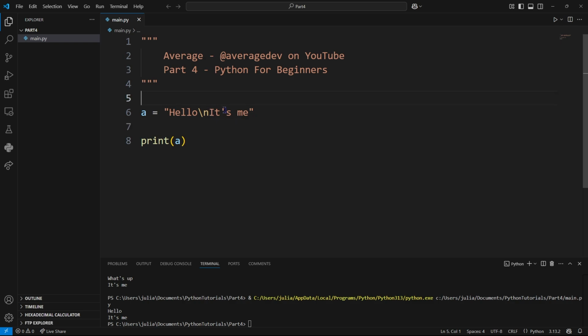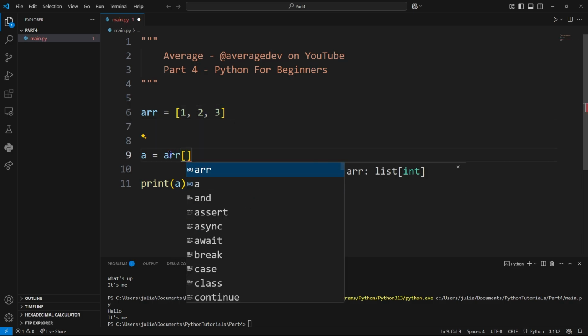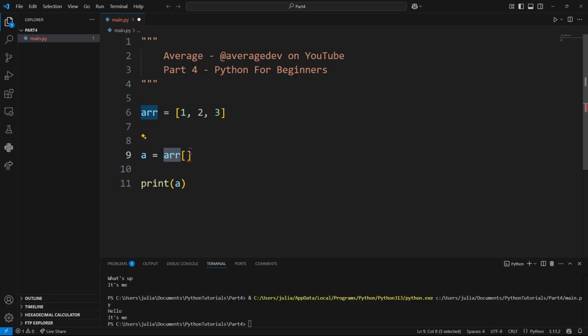So we are going to be half introducing a new concept in this video, and that is arrays. Now, what is an array? An array is essentially a data type that functions like a collection of things. For example, we can have 1, 2, 3, and this will be a collection of integer values 1, 2, and 3. We can actually access these by referring to their index. So by referencing the variable name, and then using these square brackets, we can put a number inside of here. So 0 is the 0th index, which would reference this.